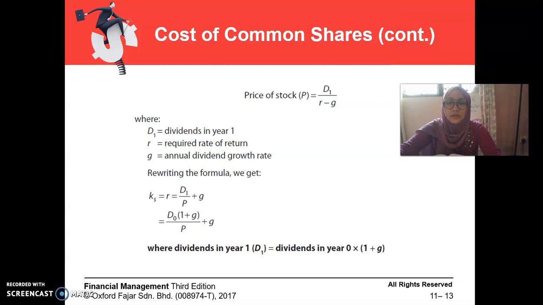Okay, for the cost of common stock, common share, you can also use this formula when there is a dividend and growth of dividend. So K, the cost of common shares, equals dividend over P, the market price, plus the growth rate. And finally, you will get dividend 1 plus growth over the price plus the growth. G is the growth of dividend.